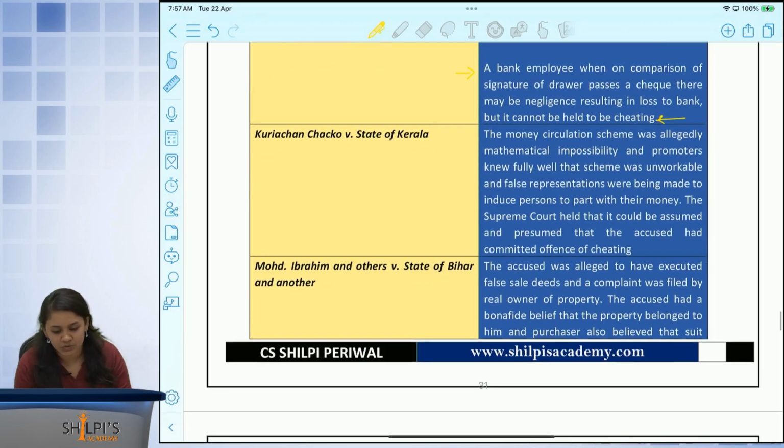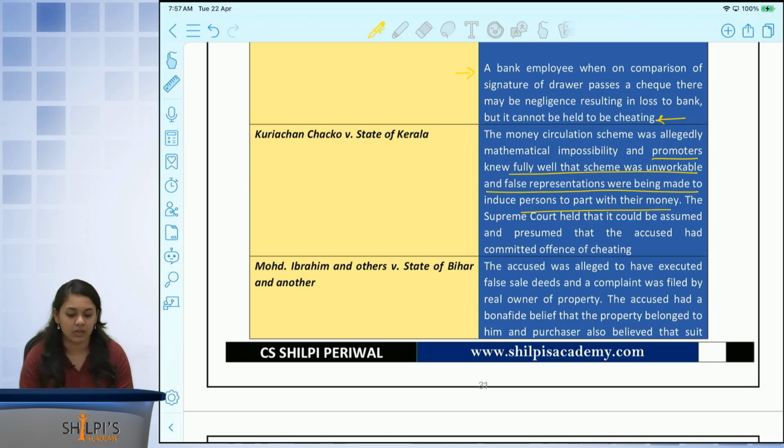In Kurian Chako versus State of Kerala, a money circulation scheme was allegedly a mathematical impossibility, and the promoters knew full well that the scheme was not workable. But they made false representations to persons to induce persons to part with their money. The court held that it could be assumed and presumed that the accused had committed the offence of cheating.